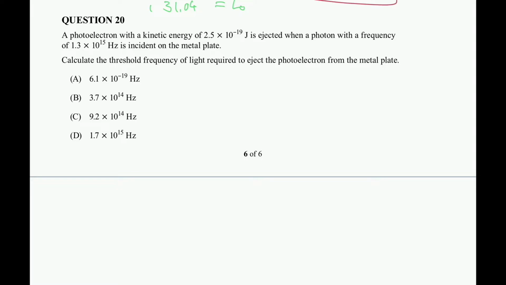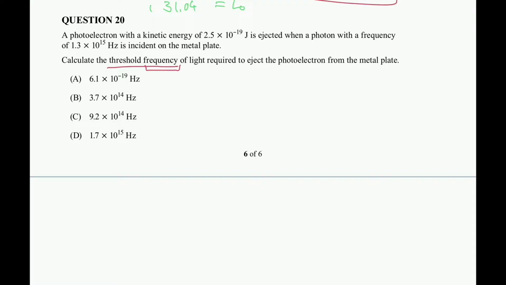So this is a photoelectric question. The work function equation is the one that I'm thinking about using. The reason I'm thinking we need it is because it's asking for the threshold frequency of light required. So the frequency is telling us we need to calculate a little bit extra.